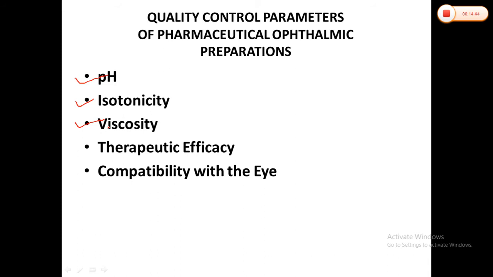There are viscosity enhancers that we can incorporate, like hydroxymethyl cellulose, methyl cellulose, and polyvinyl alcohol. These enable the formulations to remain in the eyes, increasing the viscosity and the contact time of our formulations.